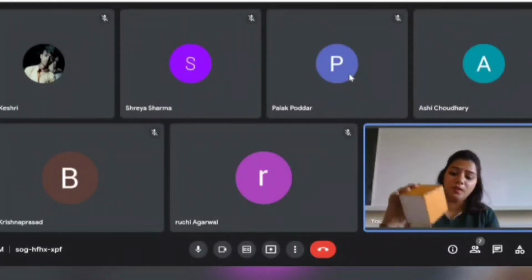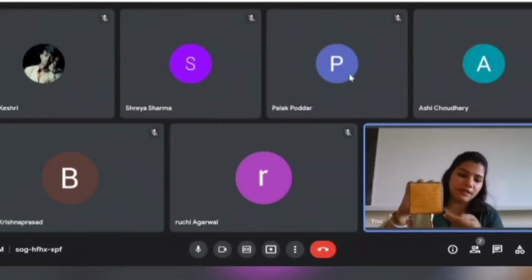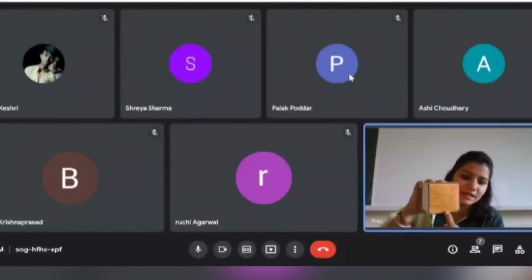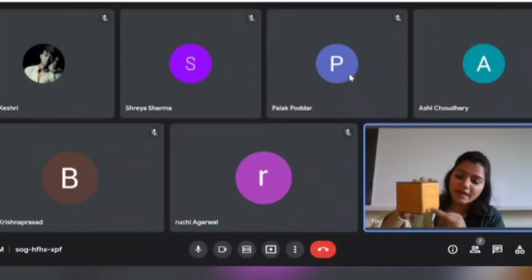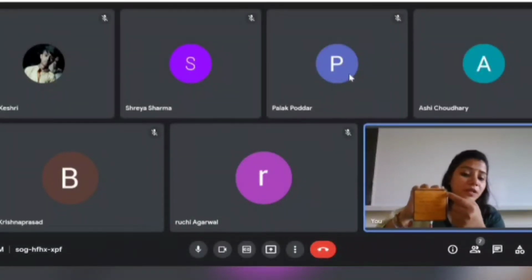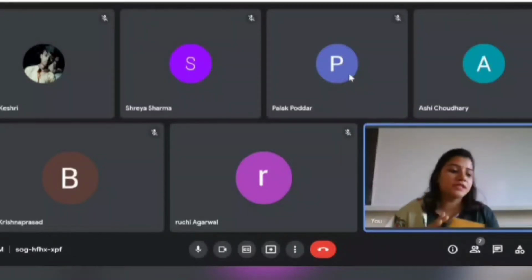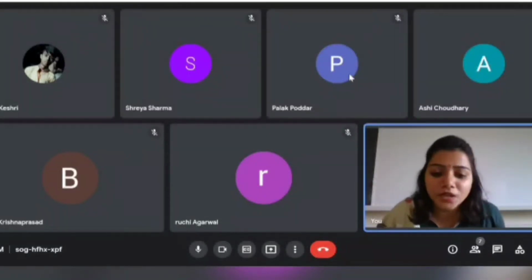But in the cube all of the three, this is the length, this is the breadth, and this the height, that should be the same. So this is the difference between cubes and cuboids.